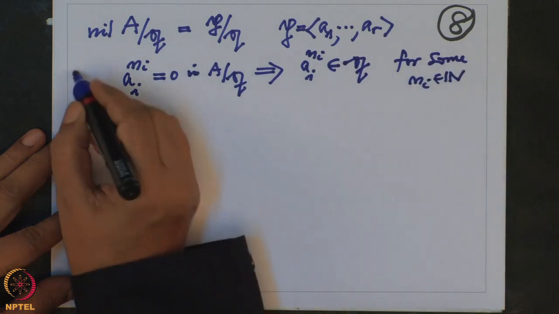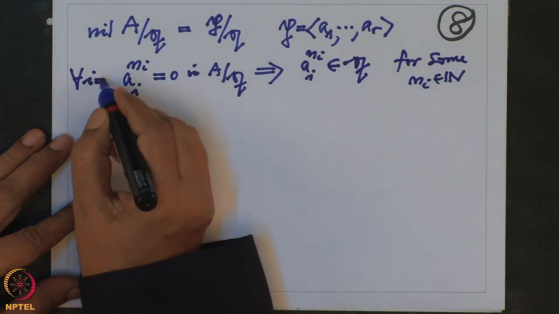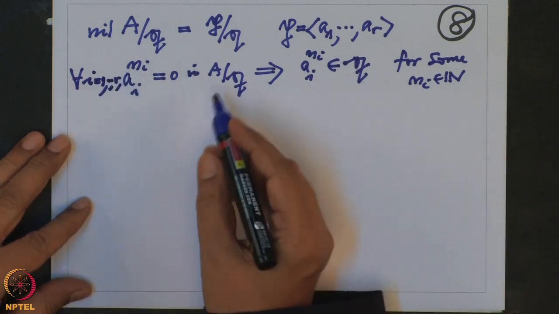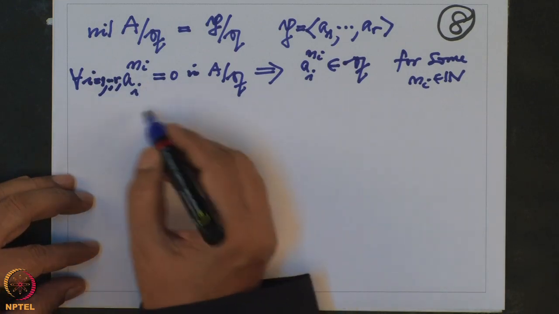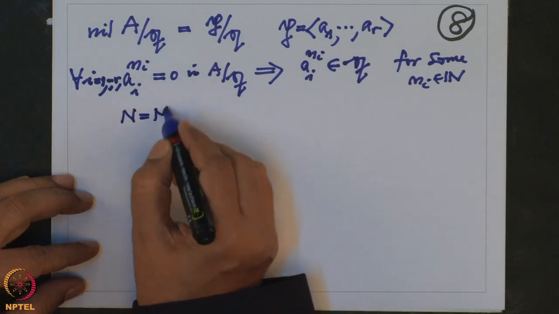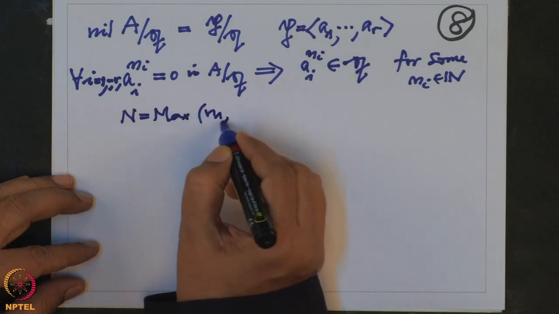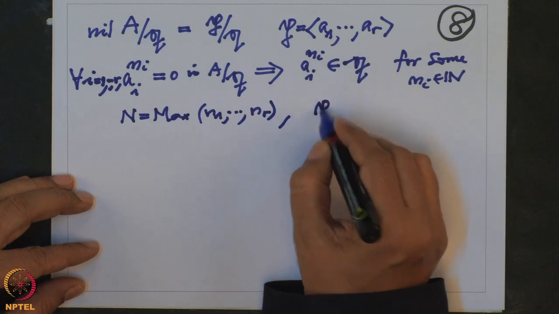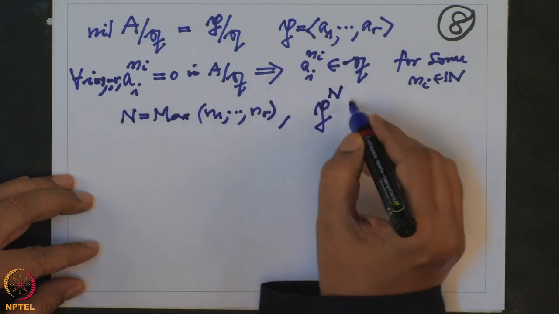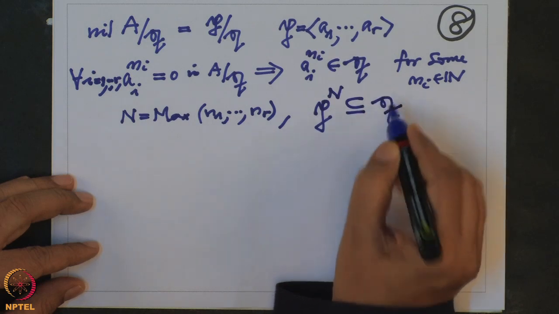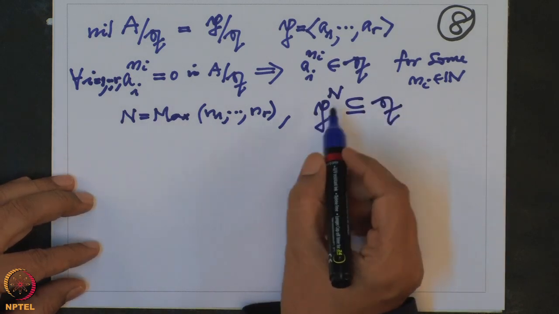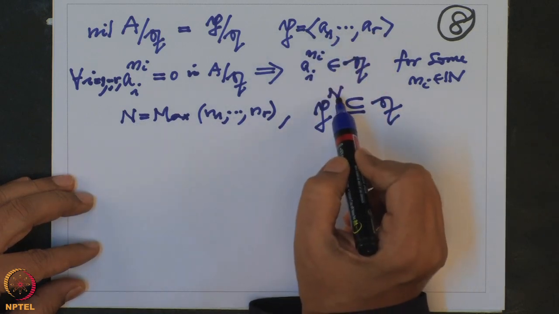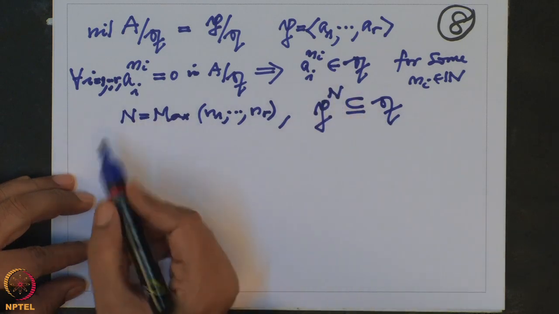This is true for every i from 1 to r, and therefore from here it follows that if I take capital N to be the maximum of n1 to nr, it follows clearly that the nth power of P will all be contained in Q, because when you take any element in P, write it as a linear combination of a1 to ar and raise it to the power n, maximum will work.